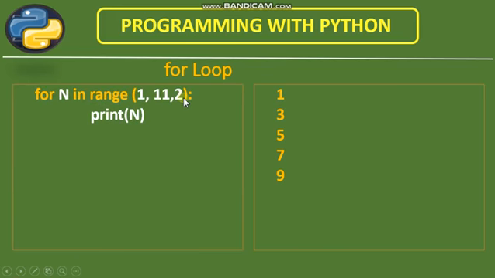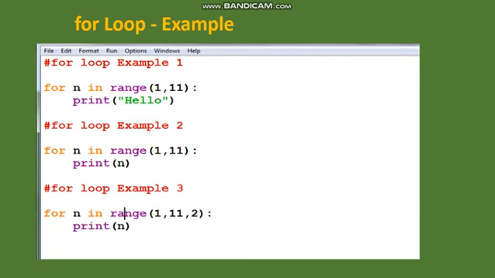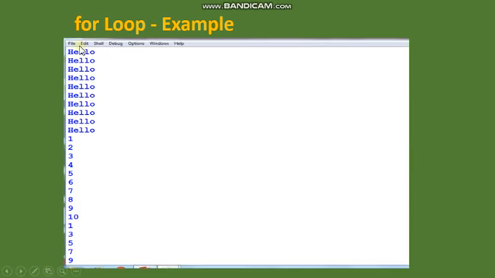Here you can see, and this is the actual program that I have taken from Python. You can also practice the same program. All three programs I have done in one example. This will print all these three things: hello 10 times, this number 10 times, and the series of these odd numbers. You can see our output, all three. Hello for the first program, this is for the second program 1 to 10, this is for the third, 1 to 10, all odd numbers. So you can notice how these statements are working.